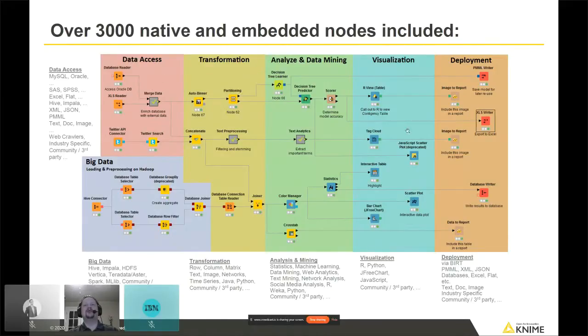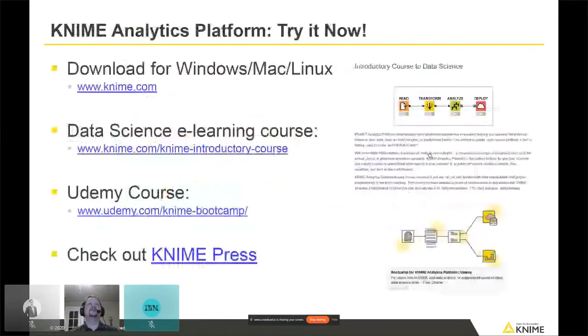So, like I said, this is more of a marketing slide, just to show you the different things that KNIME can do. If you are listening to this and quickly becoming bored and falling asleep, then that's fine. I would encourage you to go and download KNIME and play with it, because it's a lot more interesting to try it out than it is probably to listen to me talk sometimes. If you want to do that, you can go to knime.com and click on the big yellow download button on the top right-hand side of the page.